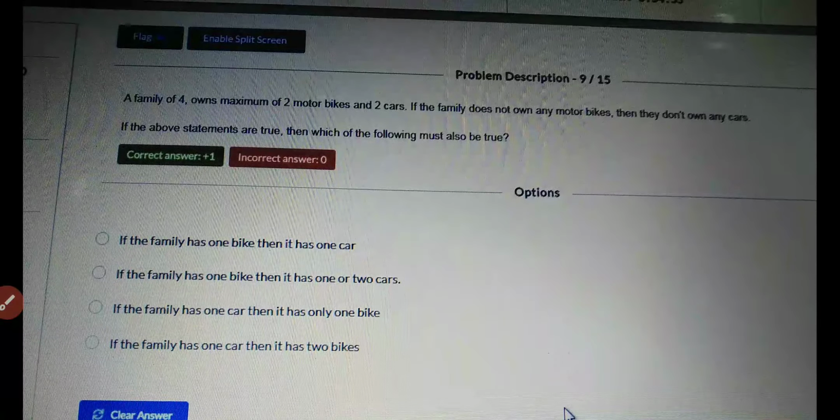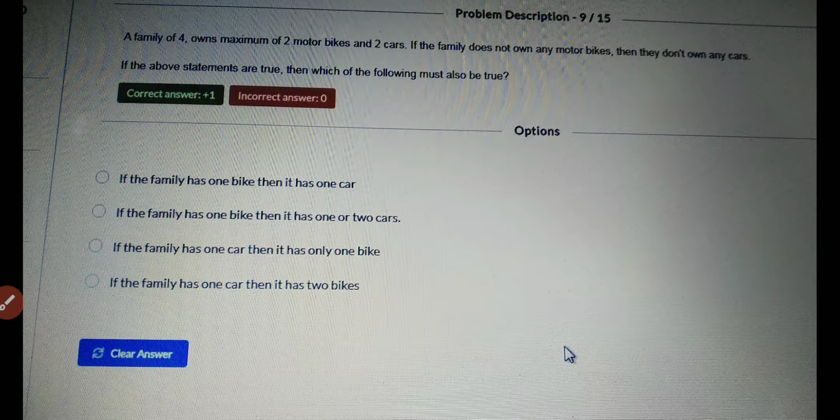And the next question is, a family of 4 owns a maximum of 2 motorbikes and 2 cars. If the family does not own any motorbikes, then they don't own any cars. If the above statements are true, then which of the following must also be true? If the family has one bike, then it has one car. If the family has one bike, then it has one or two cars. If the family has one car, then it has only one bike. If the family has one car, then it has two bikes. So we need to find out.